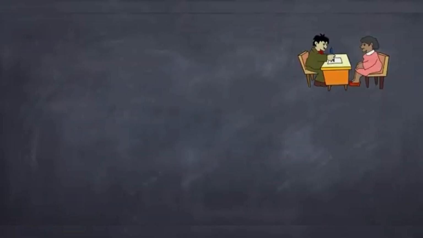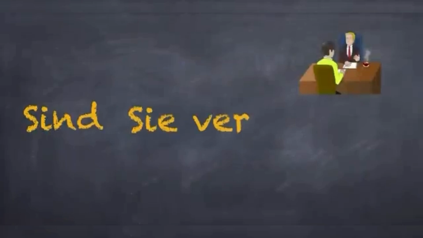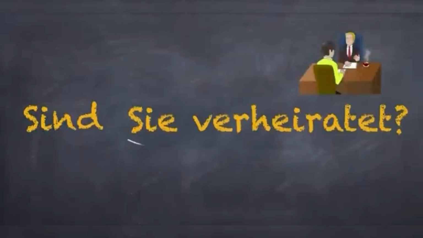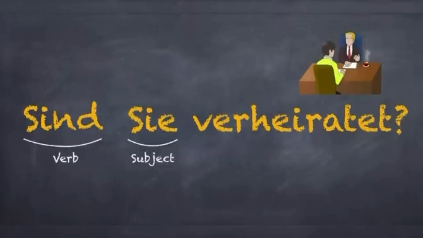Let's look at another one. Sind Sie verheiratet? Here the subject is Sie and the verb is sind. Please note that these questions are an exception to the rule we just learned. That is, here the verb is in the first position.